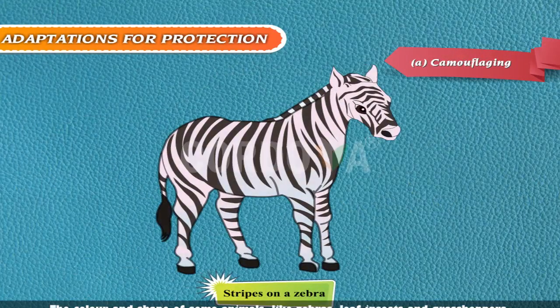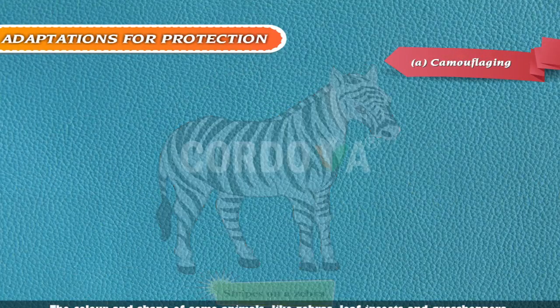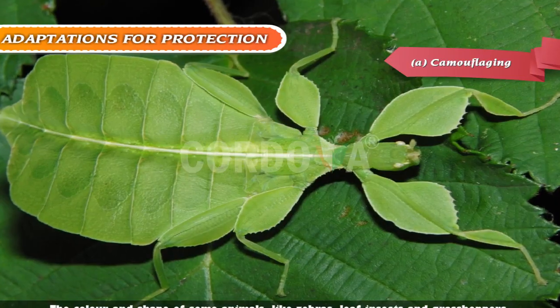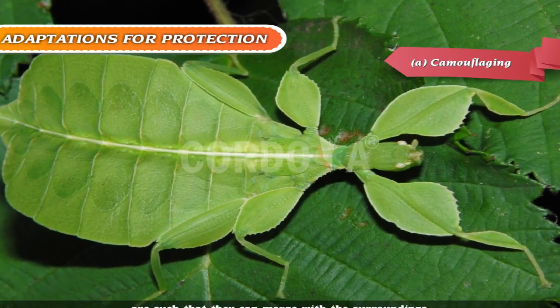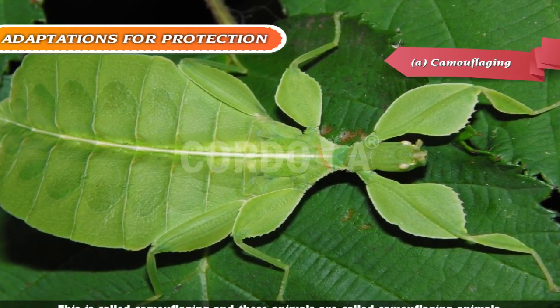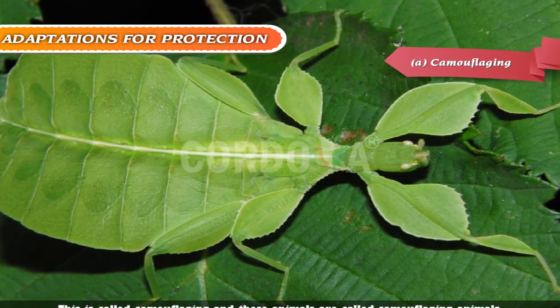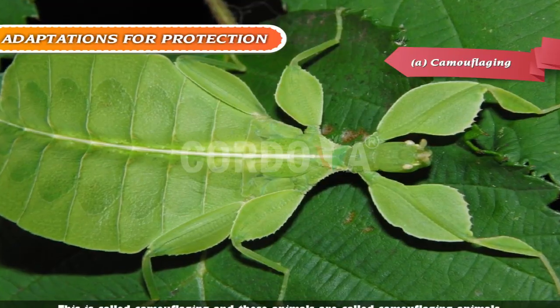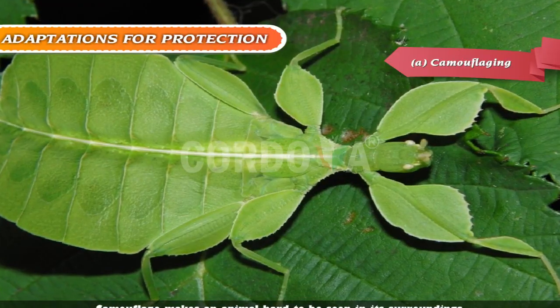Camouflaging. The color and shape of some animals, like zebras, leaf insects, and grasshoppers, are such that they can merge with the surroundings. This is called camouflaging, and these animals are called camouflaging animals. Camouflage makes an animal hard to be seen in its surroundings. This adaptation protects them from their enemies.